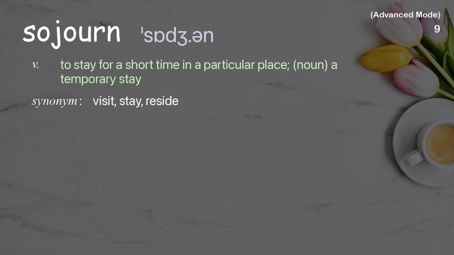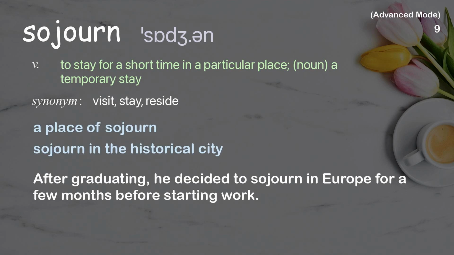Sojourn. To stay for a short time in a particular place. Noun: a temporary stay. Examples: A place of sojourn. Sojourn in the historical city. After graduating, he decided to sojourn in Europe for a few months before starting work.